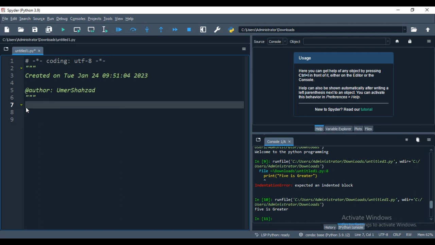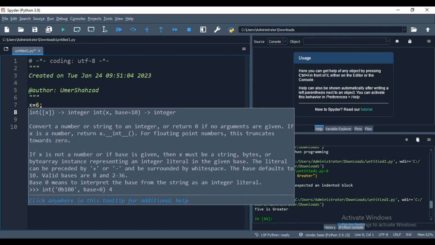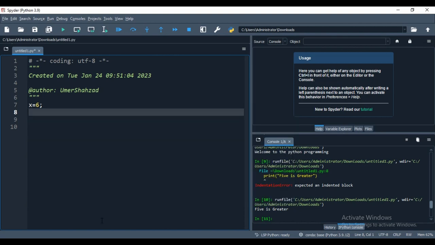So let's write a very simple code in Python. There is nothing difficult. Like in other programming languages, we need to declare the variable, so here I declare the variable. Remember, in Python when we declare a variable, we do not give the data type, whether it is int or string or whatever. We are not defining any data type. It automatically takes it as an integer.